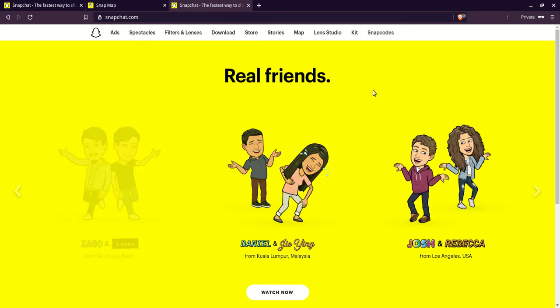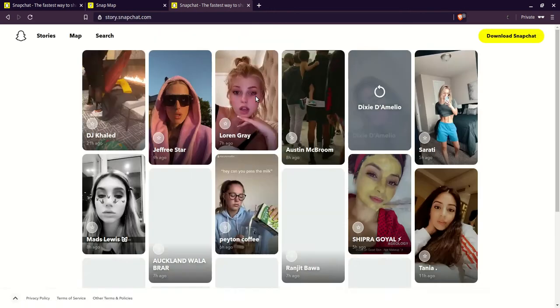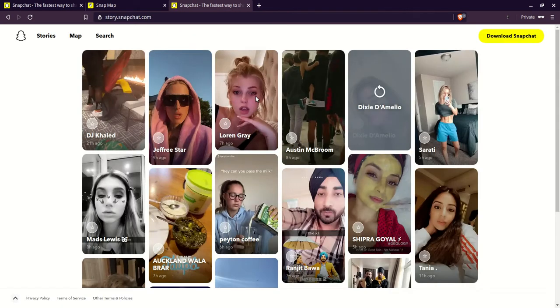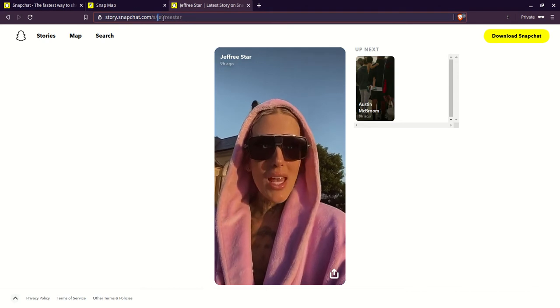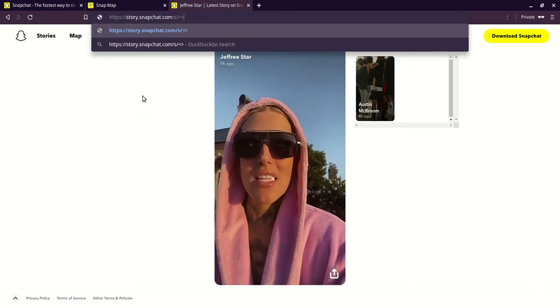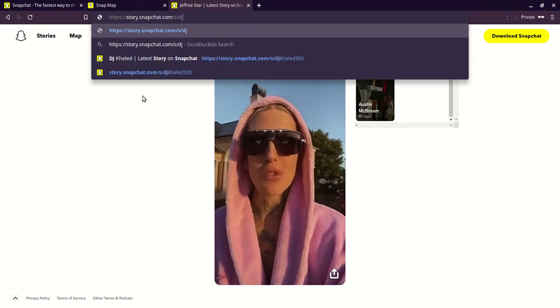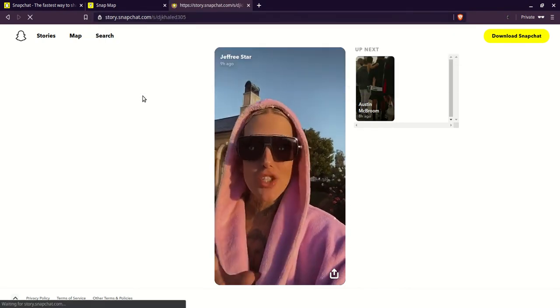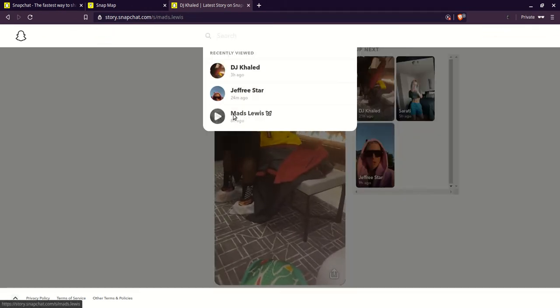Alright, they have two features right here on the Snapchat.com website. They have stories, which goes to story.snapchat, and they got map, which goes to map.snapchat. And on story.snapchat, you can literally look at people's profiles and see their story, and then you can actually find them by their username if it's public, if you just put their user after here. So if I want to find DJ Khaled, he's Khaled305, and it goes just to this, happened 23 hours ago. Or I can search him up directly and start looking for people here.